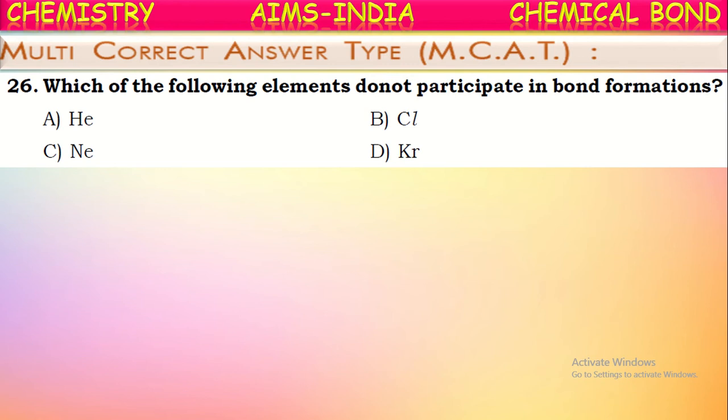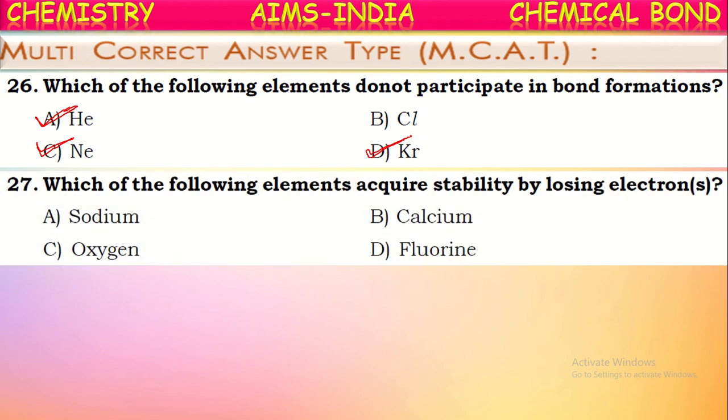Those elements which do not participate in bond formation, which are stable, are known as noble gases. They are helium, neon, argon, krypton, xenon, radon. These elements are stable and do not participate in bond formation. So these are called noble gases.